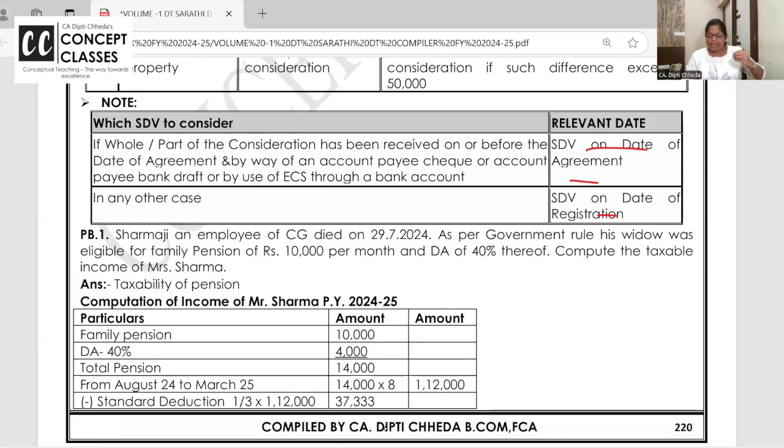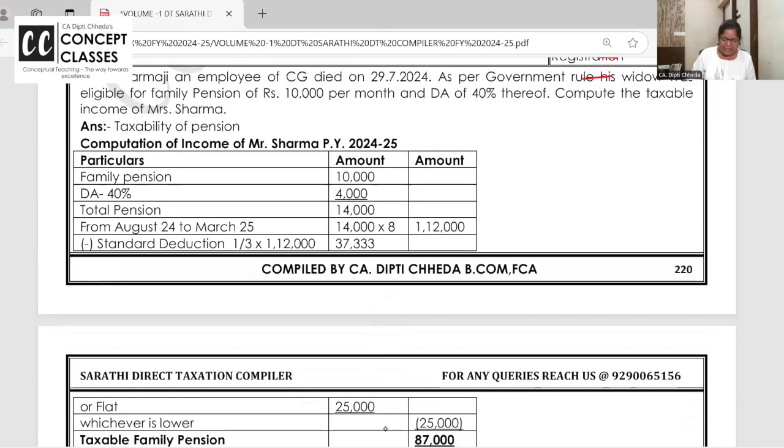That stamp duty value, if you have to take for anything, for capital gain, for business head, for here, it will be the date of agreement. The day I agree to sell you. If that day you receive, give me at least some amount, token amount by any online mode of payment. But suppose on date of agreement you are not giving anything or you are giving in cash, then stamp duty value on date of agreement is irrelevant. Stamp duty value on registration. This I think very nicely with example we have covered in capital gain chapter.